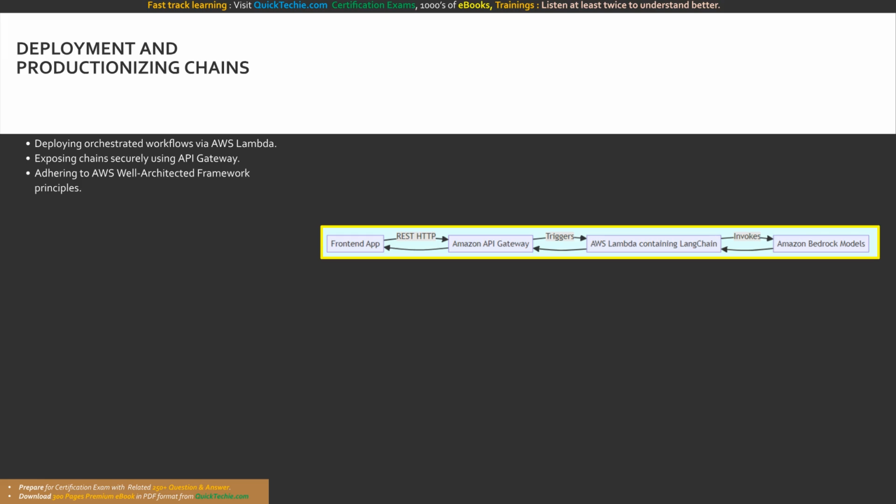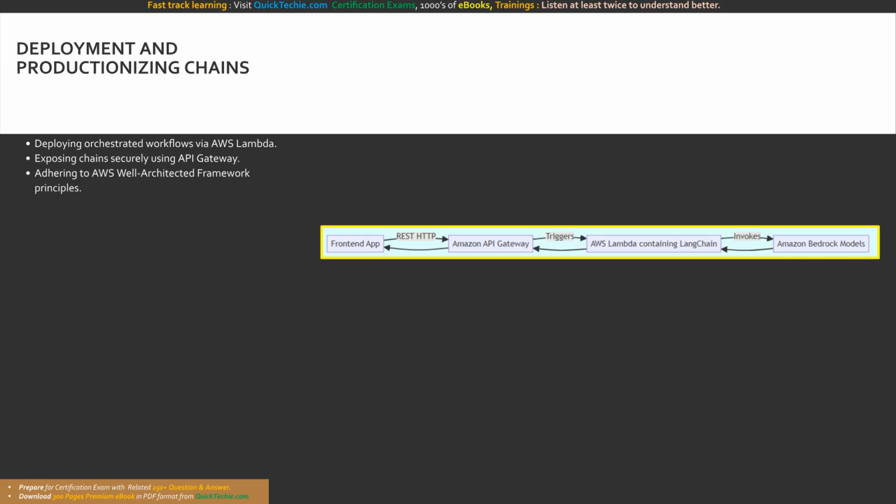To deploy these LangChain workflows effectively, we utilize a serverless architecture. We package our Python code, including the LangChain library and our specific Bedrock integration logic, and deploy it inside an AWS Lambda function. Why Lambda? Because Lambda automatically scales in response to incoming traffic, ensuring that whether you have 1 user or 1,000 users simultaneously requesting AI generations, the compute capacity dynamically adjusts without you provisioning a single server.